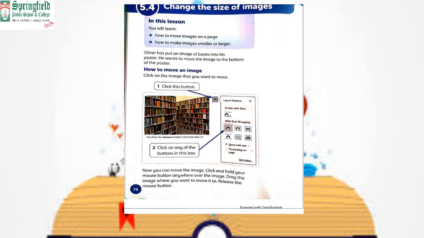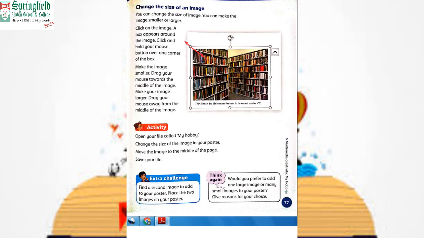Click on any of the buttons in this box. On the right of the screen you can see a number of options available. We can insert images with the text too. The image can come in between the text. There is also an option that the text will come in front of the image, or the text will go behind the image. There are a number of different layouts. We will select according to our requirement. First we click the Layout Options button, and then a number of options will be available in front of us. Then we select the layout according to our requirement.